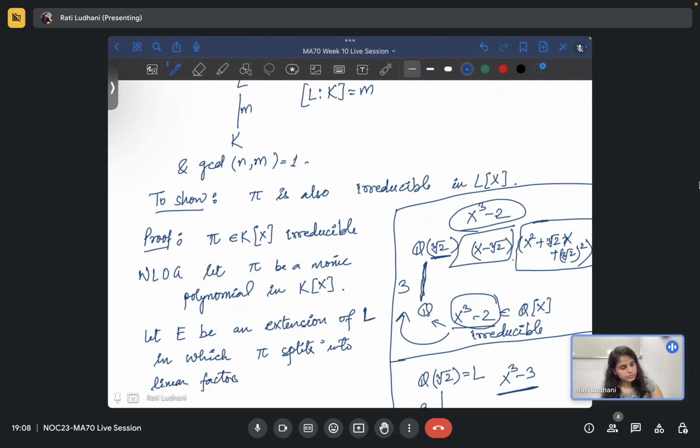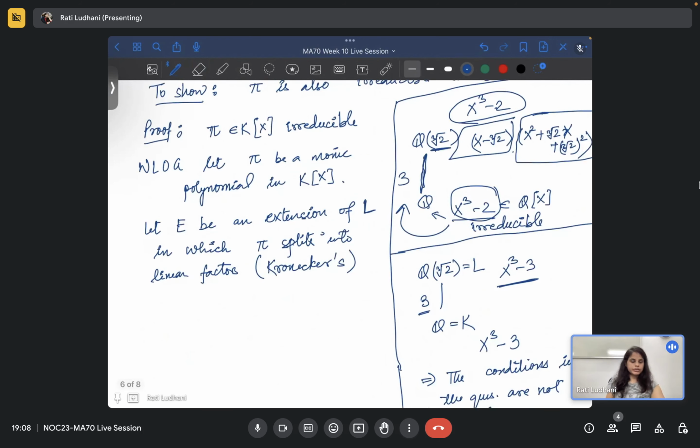That is fine, right? Because of Kronecker's theorem, there exists some field where it will split.